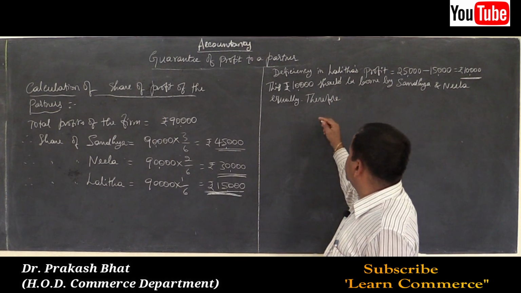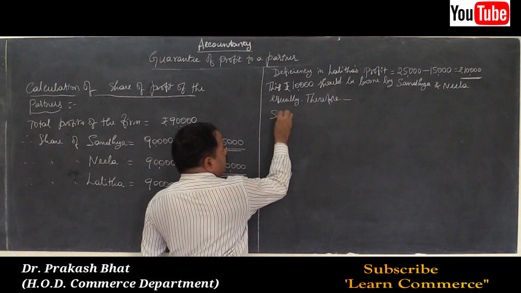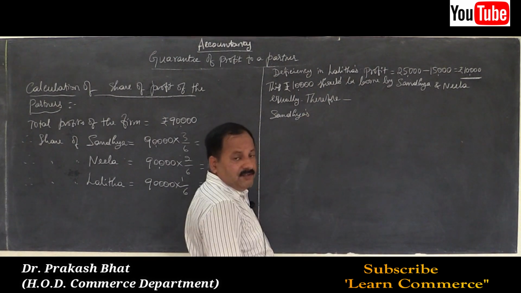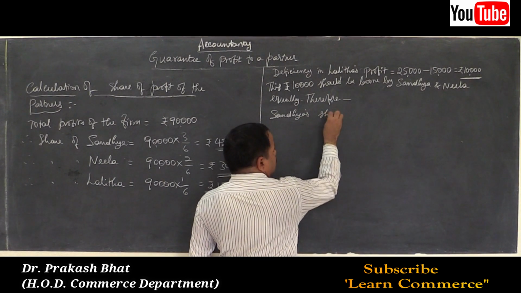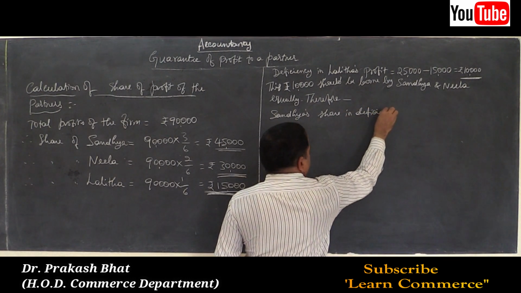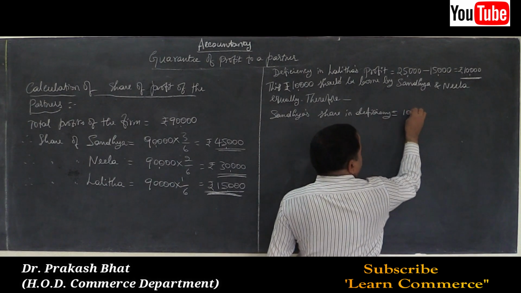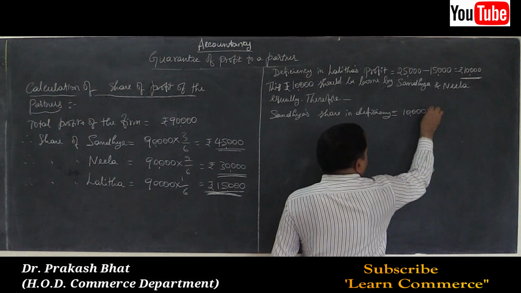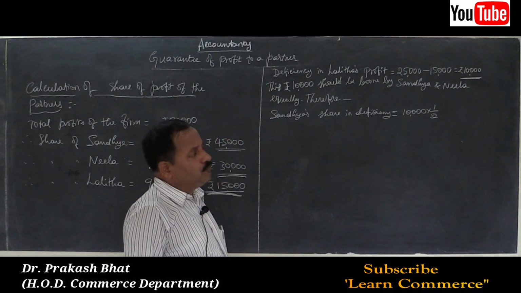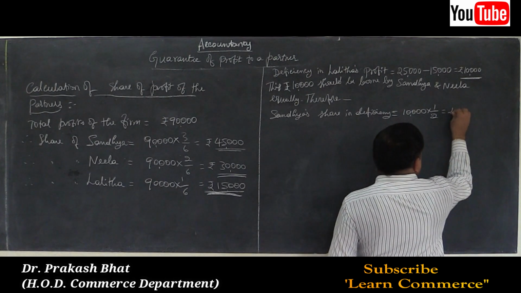Therefore, Sandhya's share in deficiency is equal to 10,000 into 1 by 2, because it was borne by them equally, is equal to rupees 5,000.